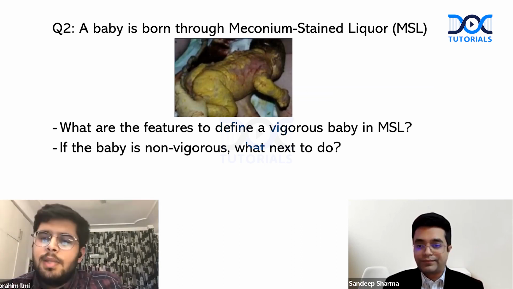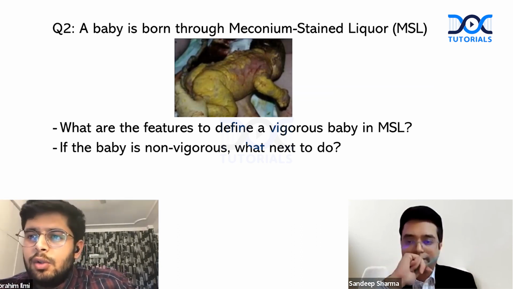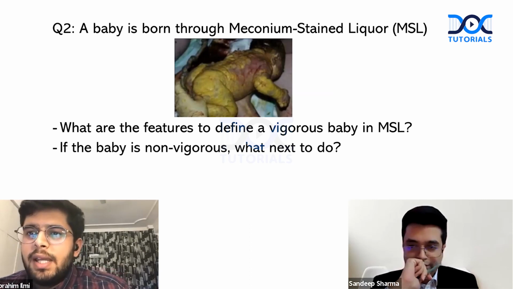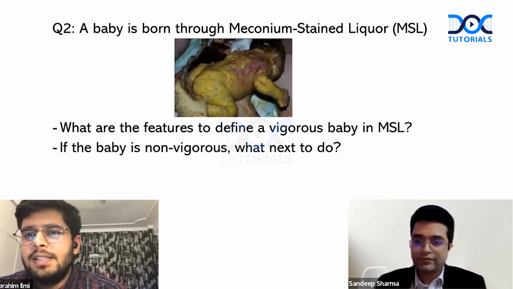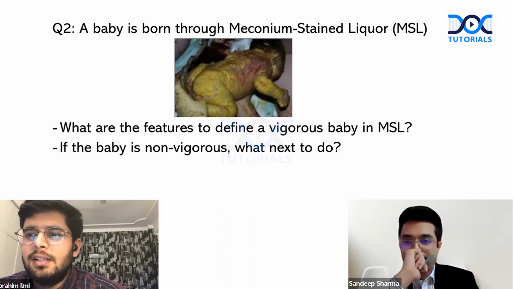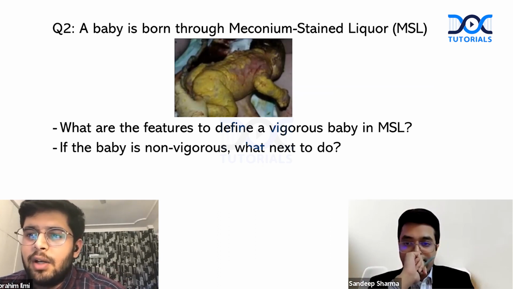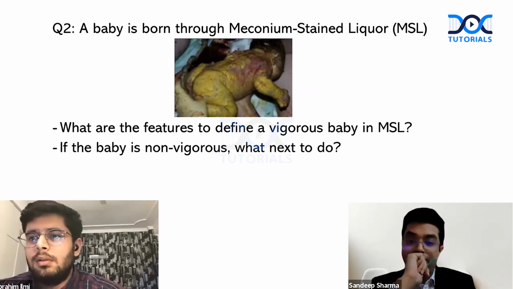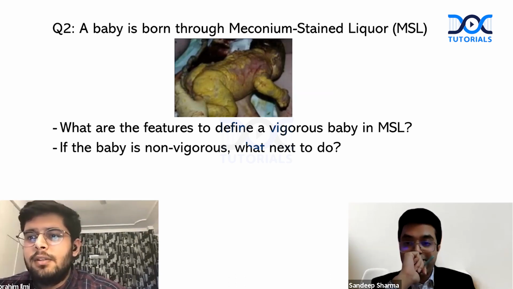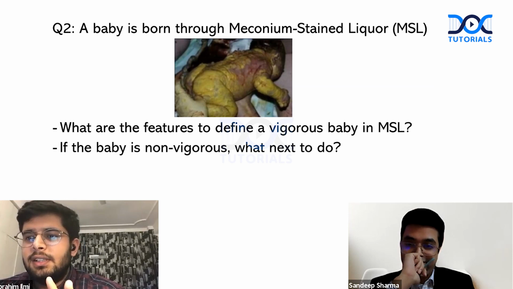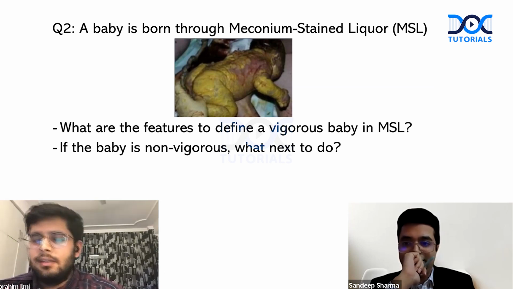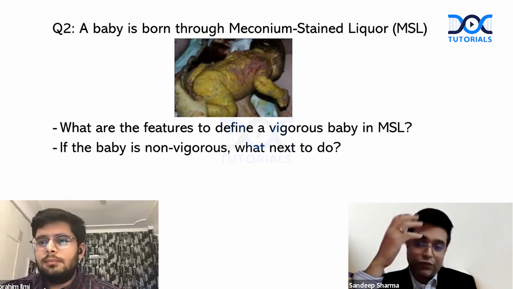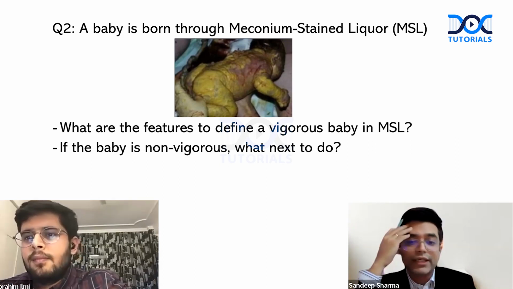Sir, a vigorous baby is one which has a good tone, who's crying, who is active. And if he is not vigorous, in that case, sir, earlier we used to do suction, but now it is not recommended. We go for endotracheal intubation. You go for, and what is the next step to do? Sir, we give positive pressure ventilation first, and then if that doesn't work, then. Correct. So would you like to define? You still have 30 seconds to go.